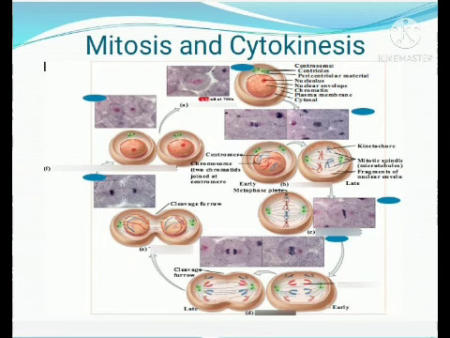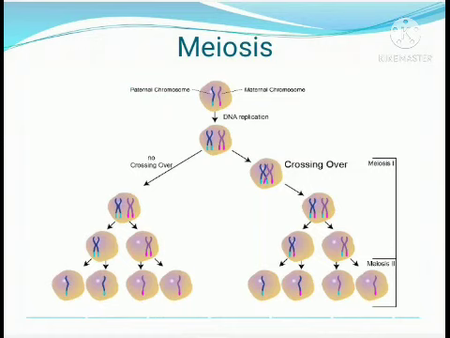Hope you understood about the mitosis and the cytokinesis. Now we'll move on to the division of reproductive cells, that is meiosis. Okay, you can look at the picture. One cell is dividing and many daughter cells have been formed.